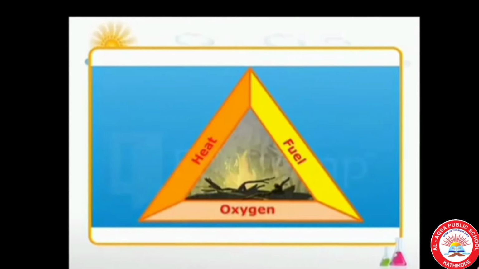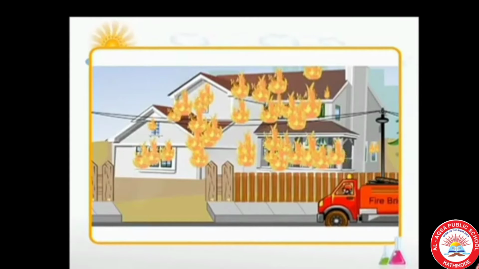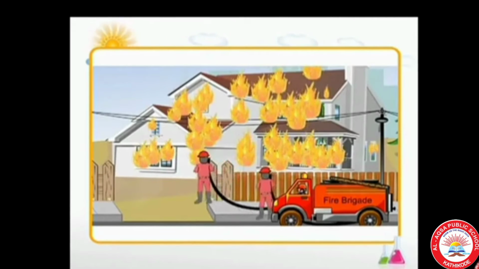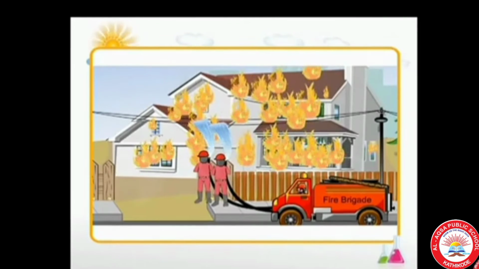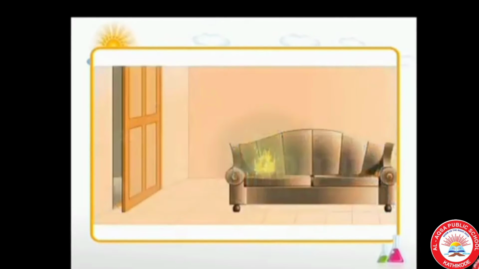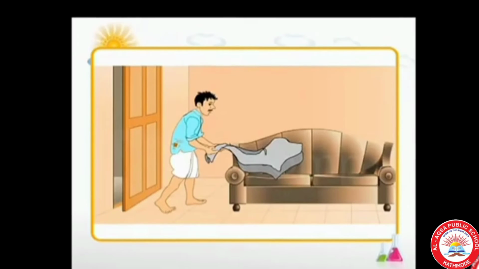Fire can be controlled by removing one or more of these requirements. The function of a fire extinguisher is to cut off the supply of air or to bring down the temperature of the fuel or both.